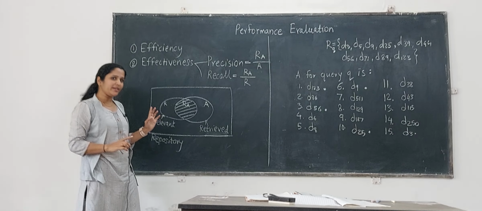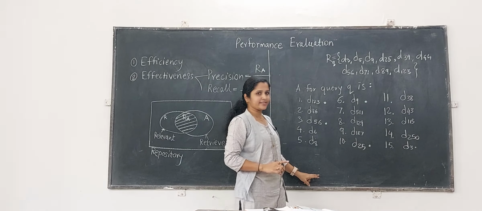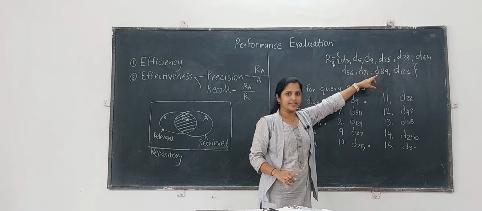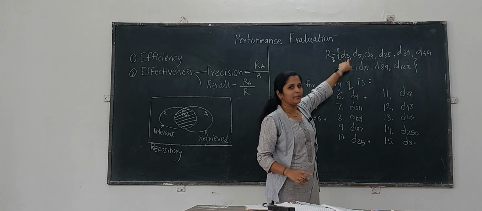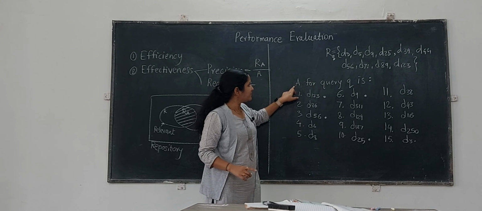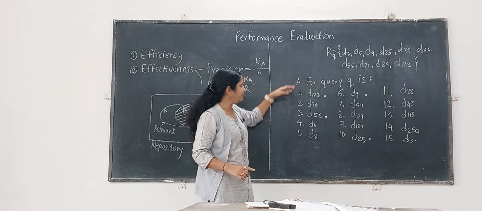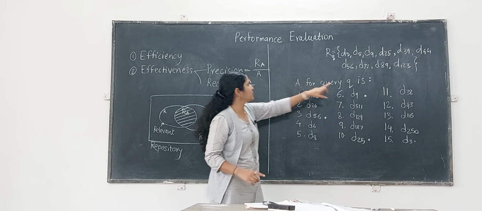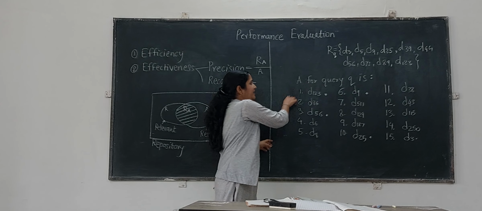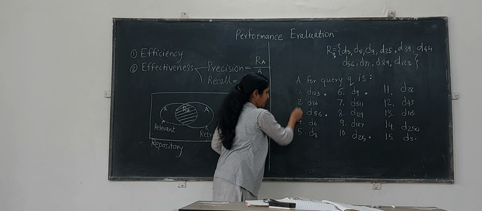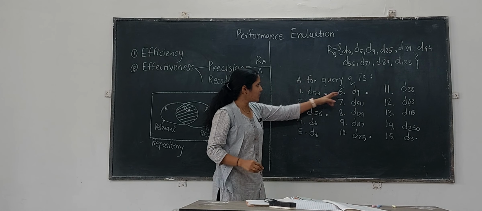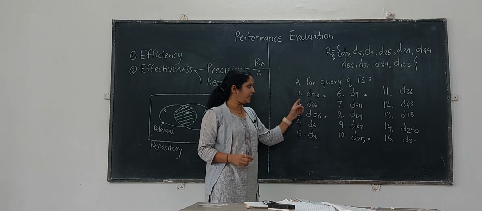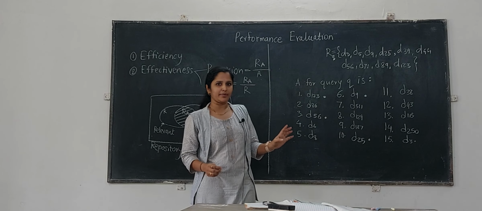If an example is to be considered, let us consider this example. For query Q, this is the set of relevant documents listed, with document numbers given. The answer set generated for this query by your algorithm is like this: 15 documents are retrieved in response to this query Q, and these are ranked in this order. This is the ranking number of the document, and in this sequence the documents are retrieved. Now I will show you how precision and recall values are calculated with the help of this example.